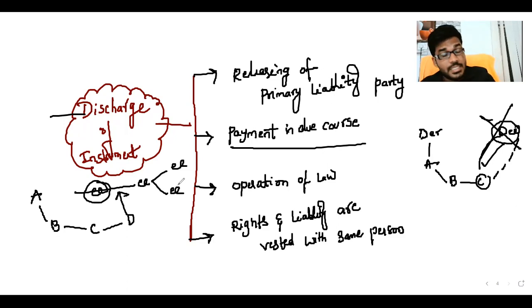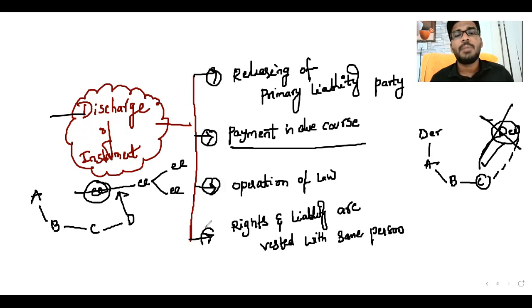Whenever rights and liabilities are vested with the same person, what happens, sir? The instrument is discharged. Like that, these are the situations: releasing of primary liability party, payment in due course, operation of law, and rights and liabilities vested with the same person. These are the situations in which the instrument is discharged. Okay, sir, everyone is clear? Any doubt?